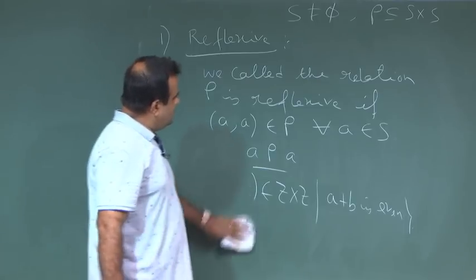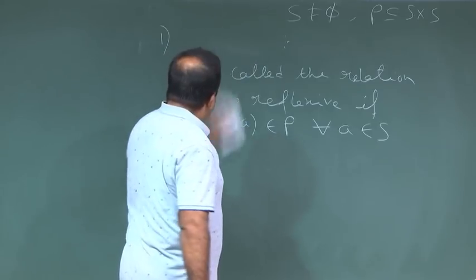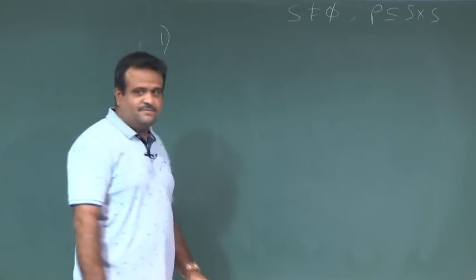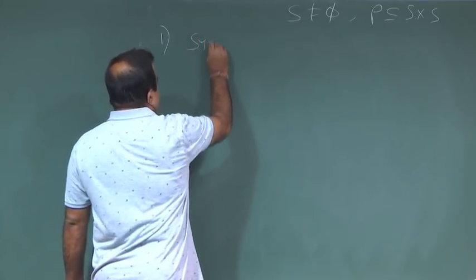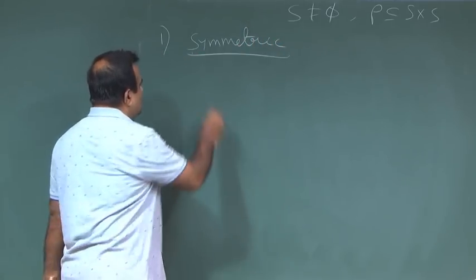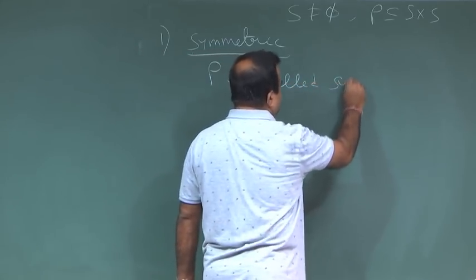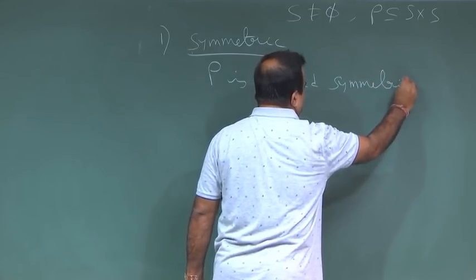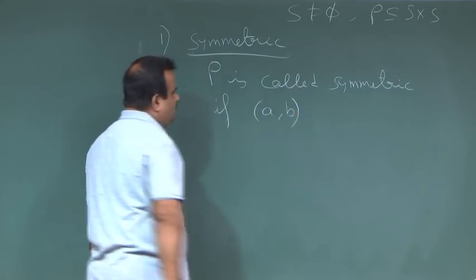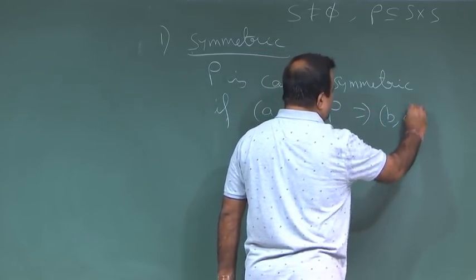Okay. Now, the next one is the symmetric relation. We call a relation rho symmetric if it satisfies some property. What is that property? Rho is called symmetric if (a, b) belongs to rho implies (b, a) belongs to rho.